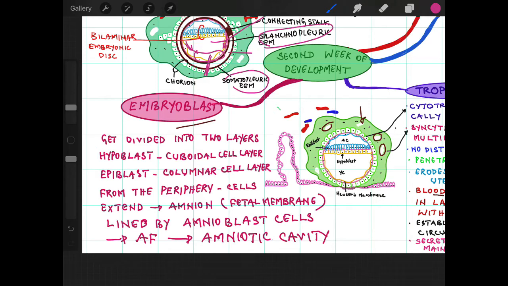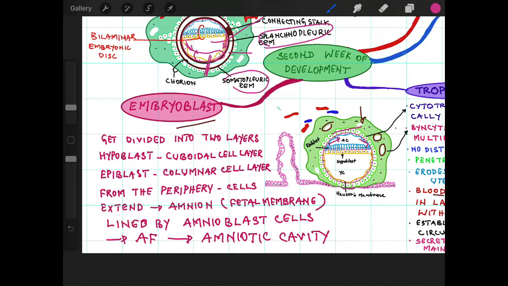Embryoblast also gets divided into two layers. Hypoblast, that is the lower cuboidal cell layer, which forms the roof of the blastocyst cavity. Now the second layer is epiblast layer, that is the columnar cell layer. These two layers form the bilaminar embryonic disc. Now the embryo is bilaminar, and from the periphery of these two layers, cells migrate